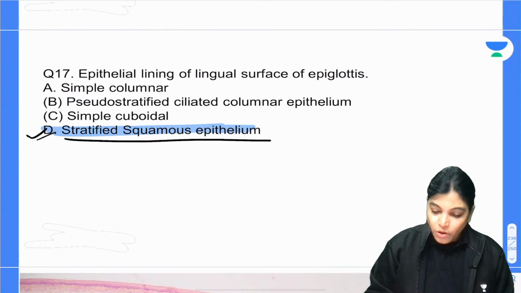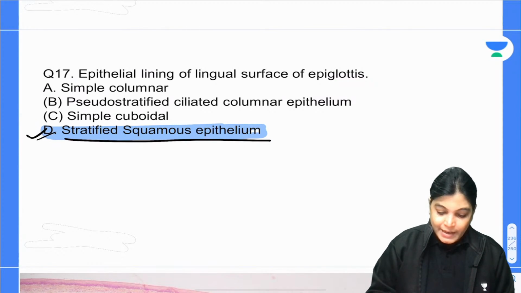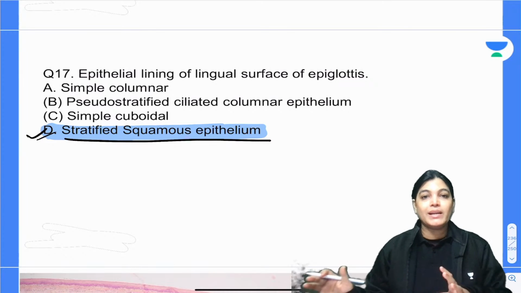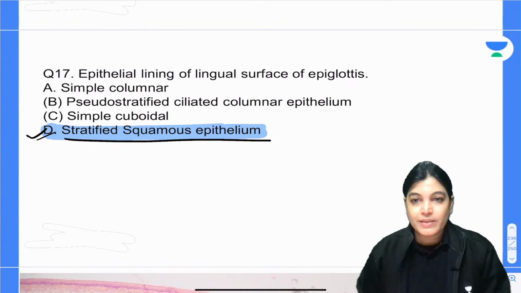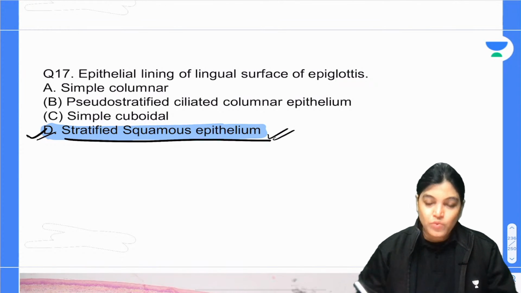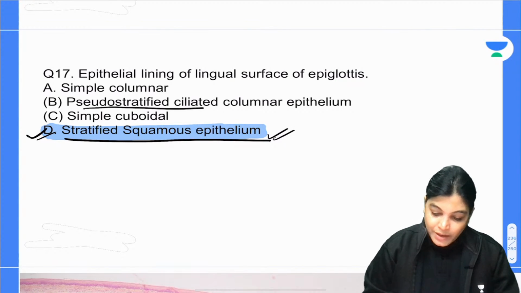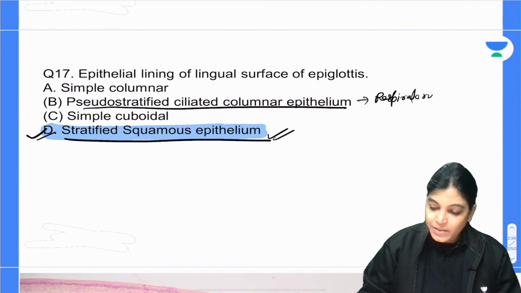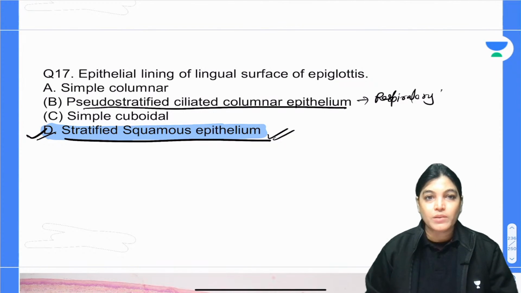When we talk about the epiglottis, which is a laryngeal cartilage, it is called a double-edged sword. Why? Because of its two surfaces, the one lying close to the oral aspect has stratified squamous epithelium, and the one lying close to the respiratory tract has respiratory epithelium, that is pseudostratified columnar epithelium.